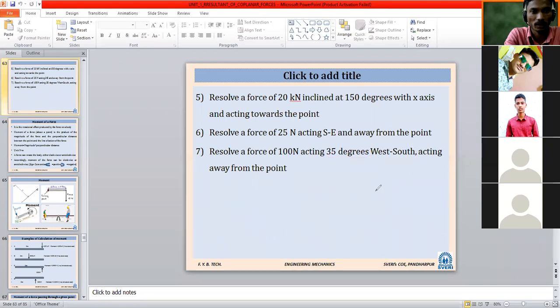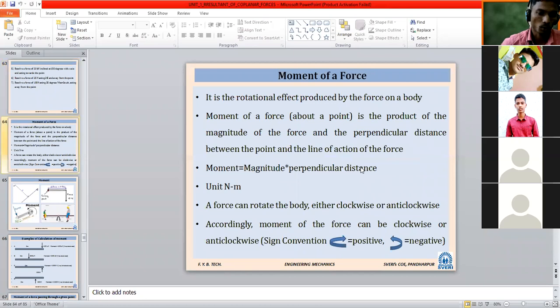Next you can write: moment of force. Next one is moment. We will see. The resolution of a single force we have seen right now. Now moment. What does moment mean? It is a rotational effect.